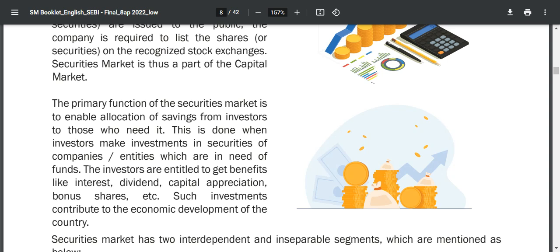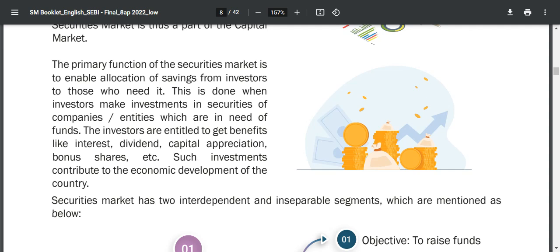Their investments also help the economic development of their home country by investing in its companies. Investment is very much necessary for every country's economic development.